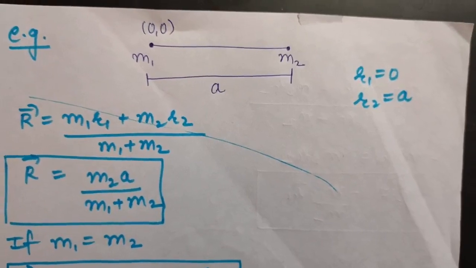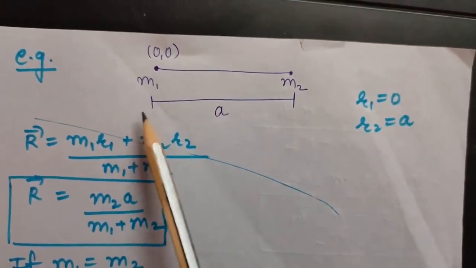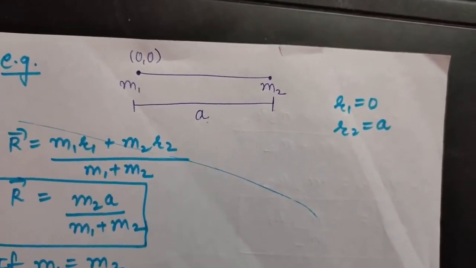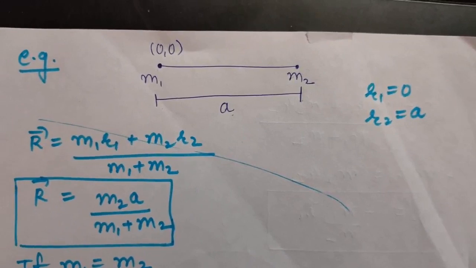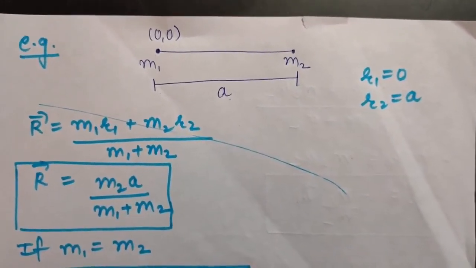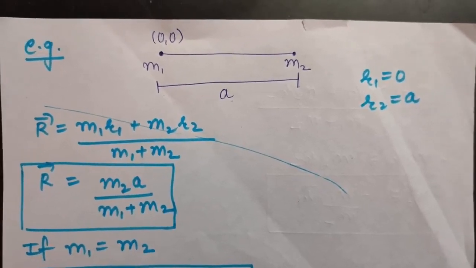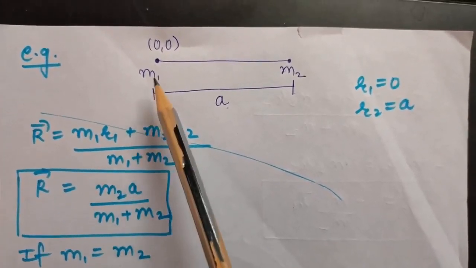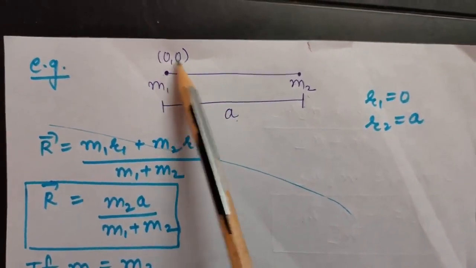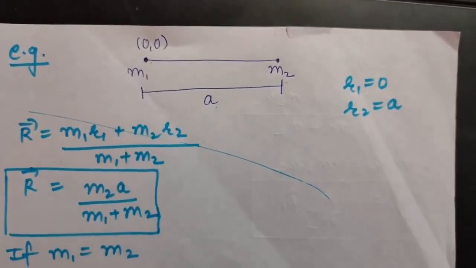For example, look at this question. There are two bodies m1 and m2 which are separated by a distance a. You are asked to calculate the position of center of mass. Now, as I told you, the position of center of mass is independent of origin, and the easiest way to calculate center of mass is to choose the origin to be at any mass only. That is, I am considering this point to be the origin where one mass is located. This will become very easy to calculate.